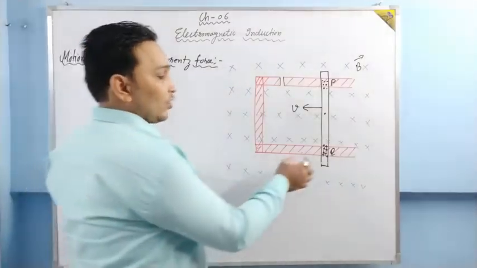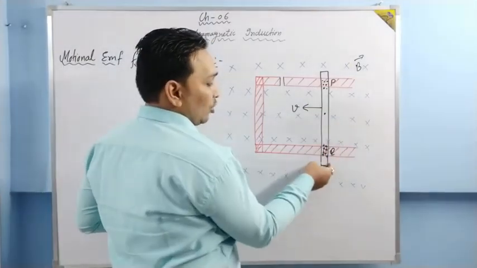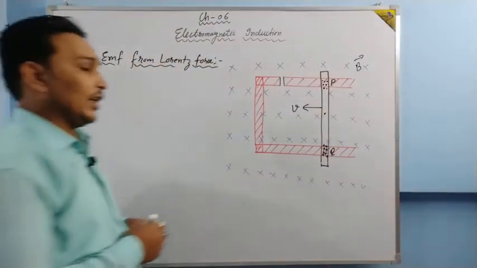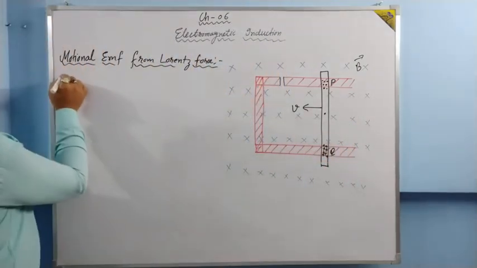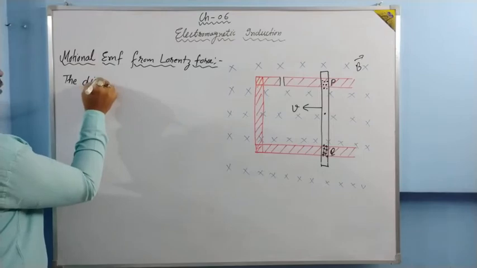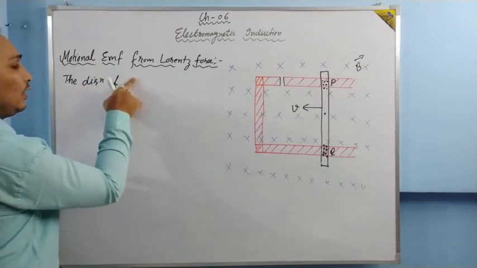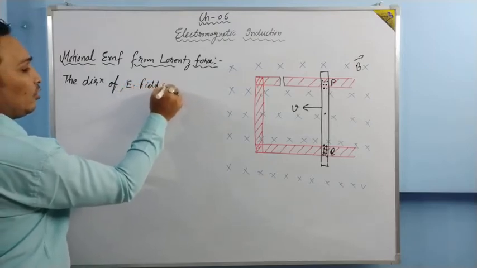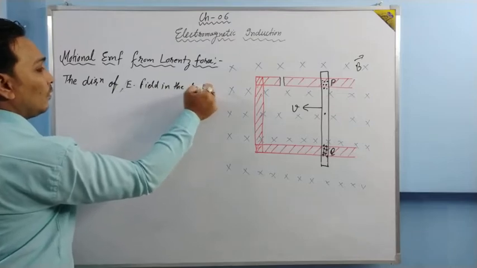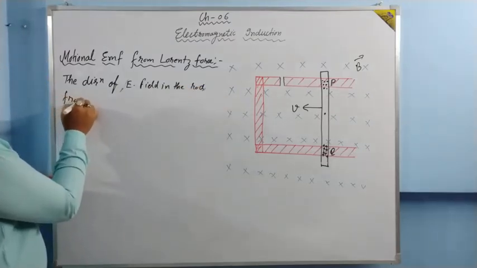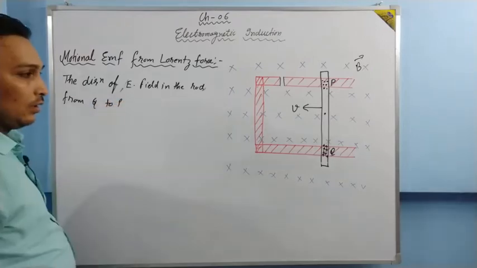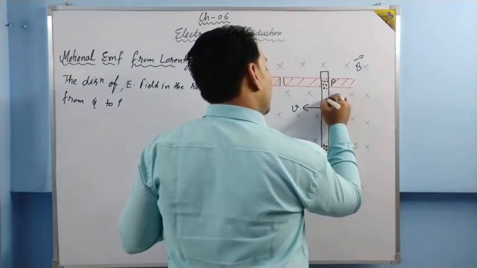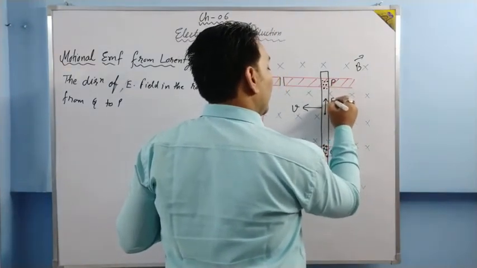Okay, so now the accumulation of this positive charge and negative charge will create an electric field. And obviously the direction of the electric field in the rod will be from Q to P. Now electrons are experiencing a force which is dragging them upward.